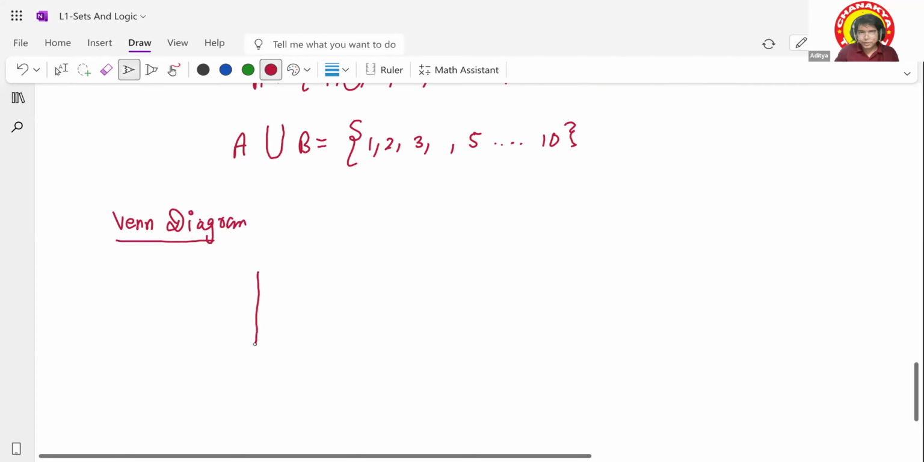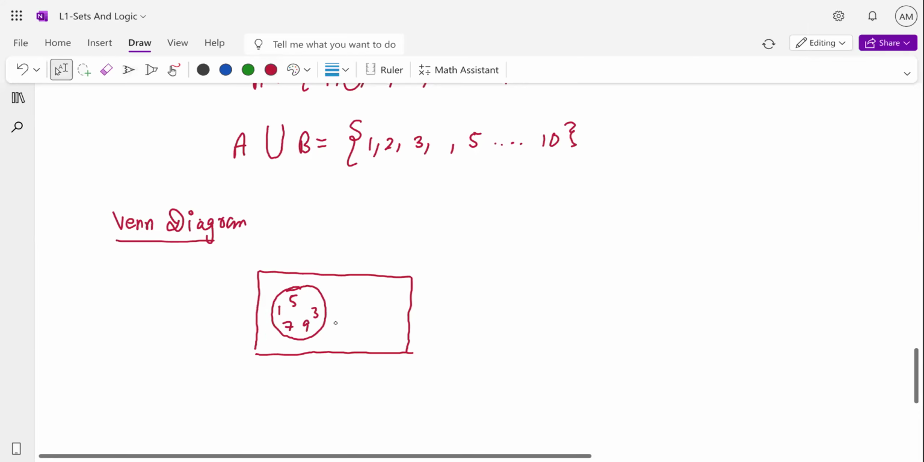If you see, this was my space, right? Let's say this is my space. In that I had one set A, so I put some elements inside it. This A was containing 1, 3, 5, 7, 9. Yes, sir. There was B, containing 2, 4, 6, 8, and 10. So this is A, this is B, and the whole thing is called the universal set.